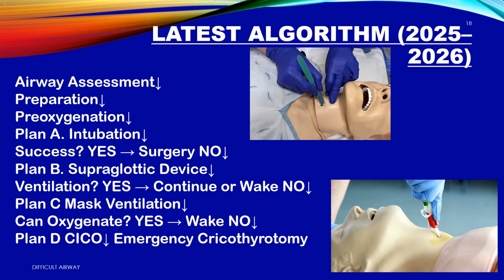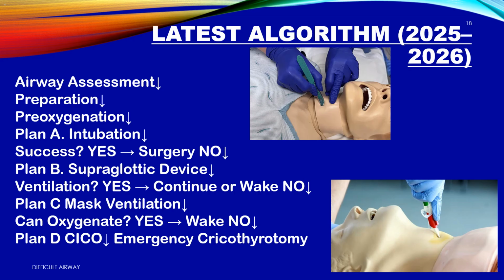Plan B. Supraglottic device. Insert LMA, i-gel, SGA. Can you ventilate? Yes. Then continue anesthesia or wake the patient. No. Then go to Plan C. Plan C. Face mask ventilation. Go back to basic mask and bag ventilation. Consider reversing anesthesia and waking the patient.